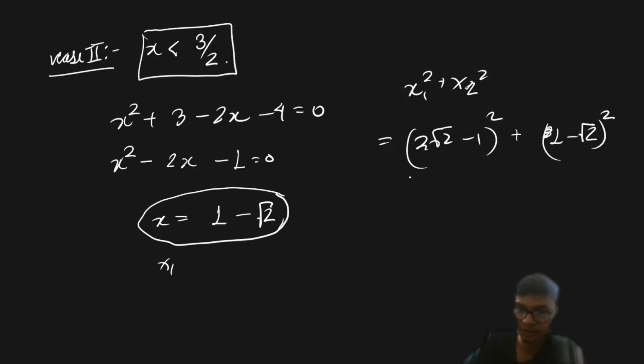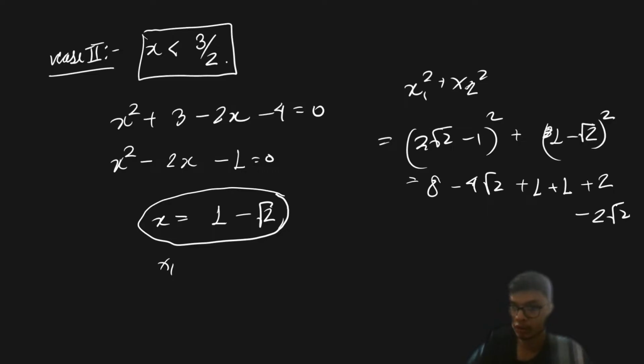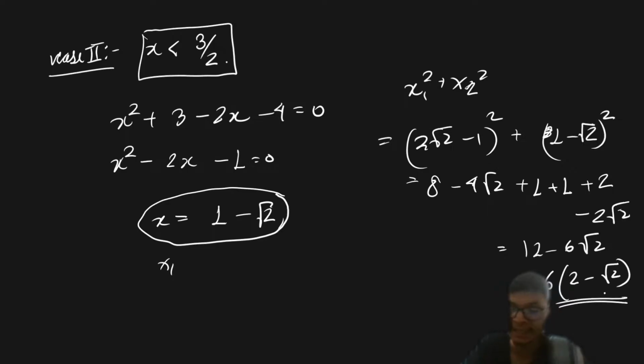And we can simplify this easily, and this is going to be 8 minus 4 root 2 plus 1 plus 2 minus 2 root 2. So our solution simplifies to 12 minus 6 root 2, which I can always write as 6 times 2 minus root 2. That is going to be the required answer for the sum of the square of the roots for this particular solution, right?